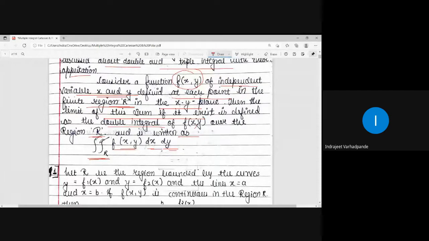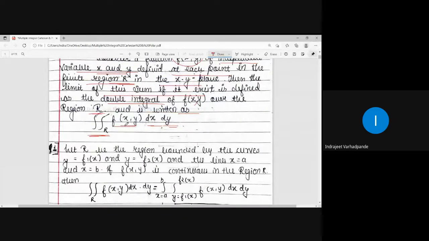So how is it read? It is read as double integral over R f of xy dx dy. Whatever function of two variables it is, it is to be integrated with respect to x as well as with respect to y, double integral over region R. The result will be the integration over that particular region. So in the case of a double integral, whatever integration is done spreads over a particular region, and ultimately we are calculating the area of that.